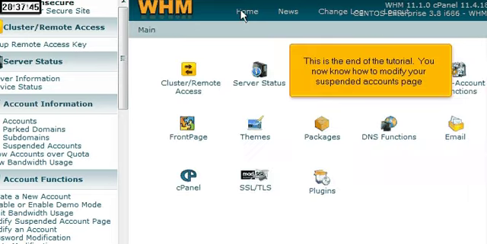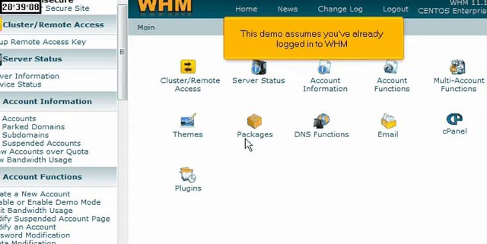This is the end of the tutorial. You now know how to modify your suspended accounts page. This demo assumes you've already logged in to WHM.